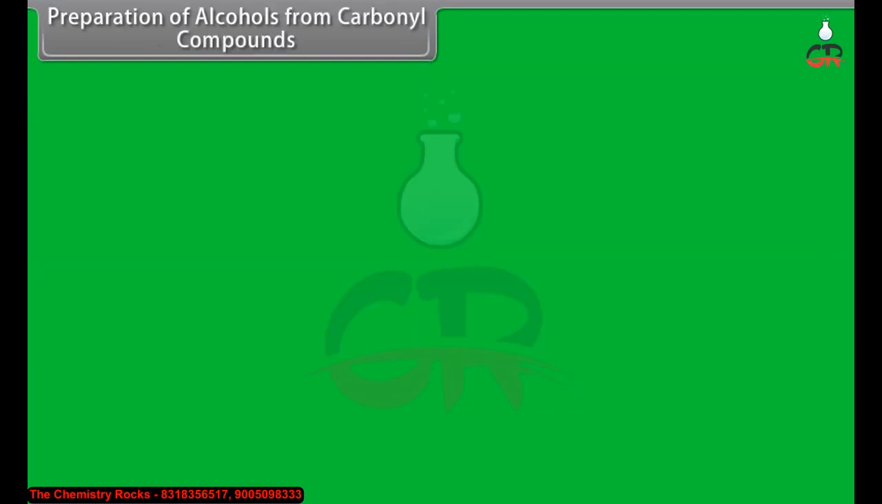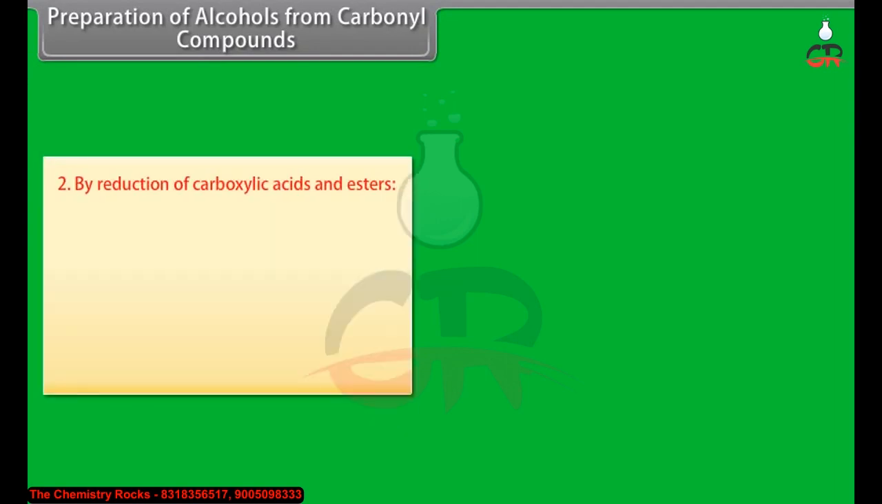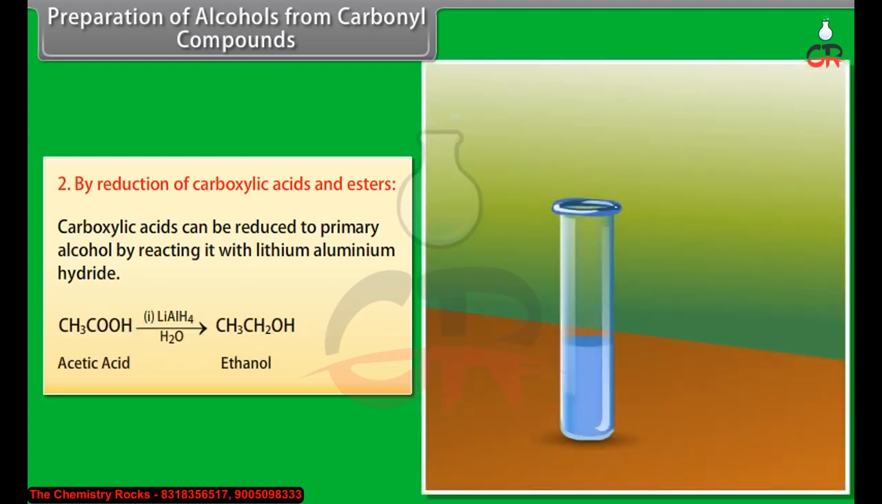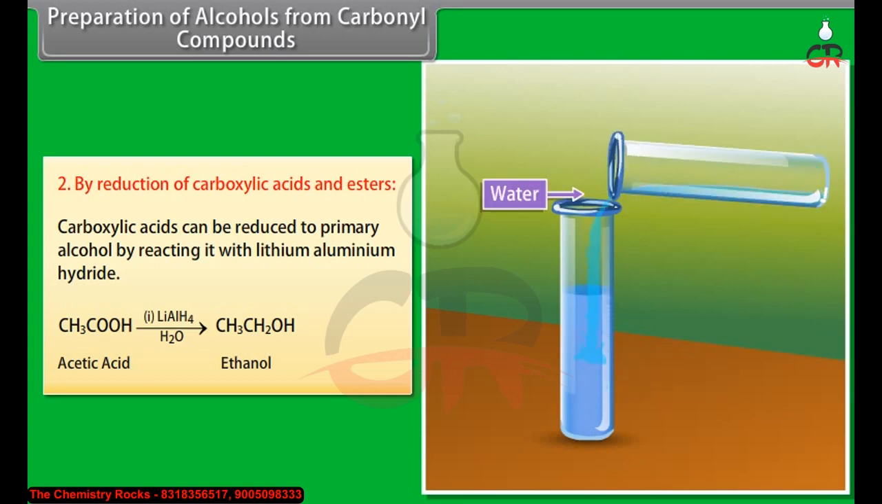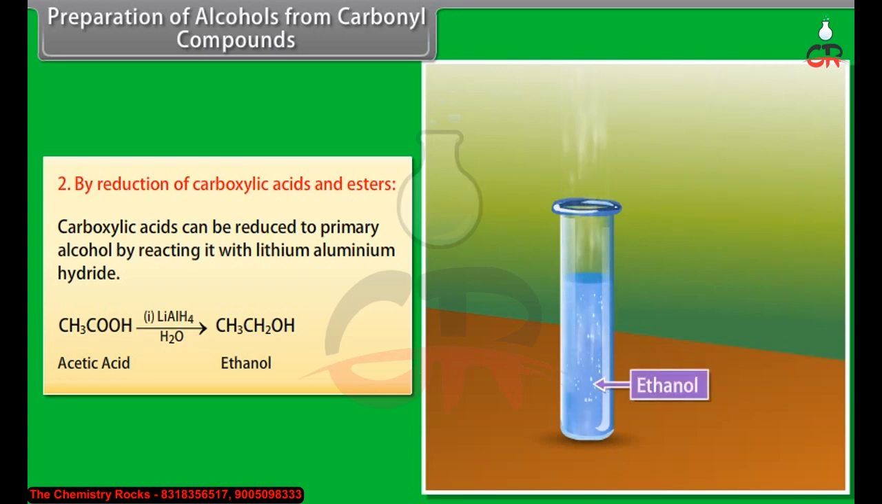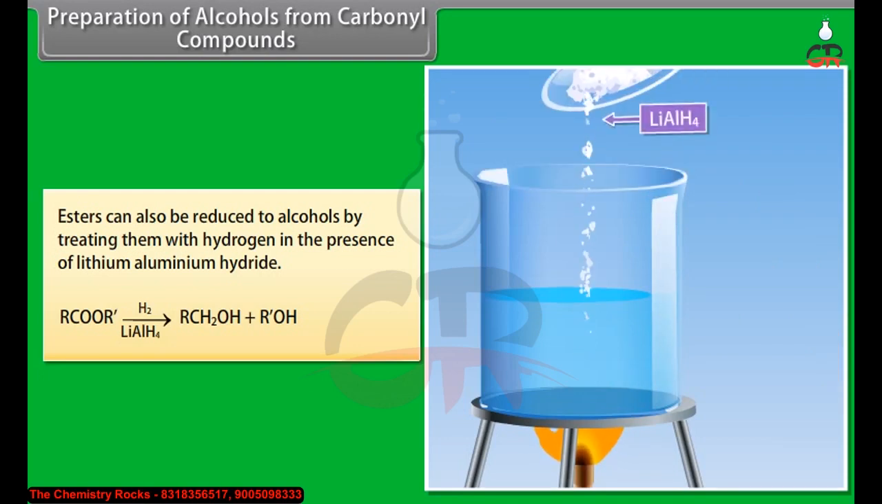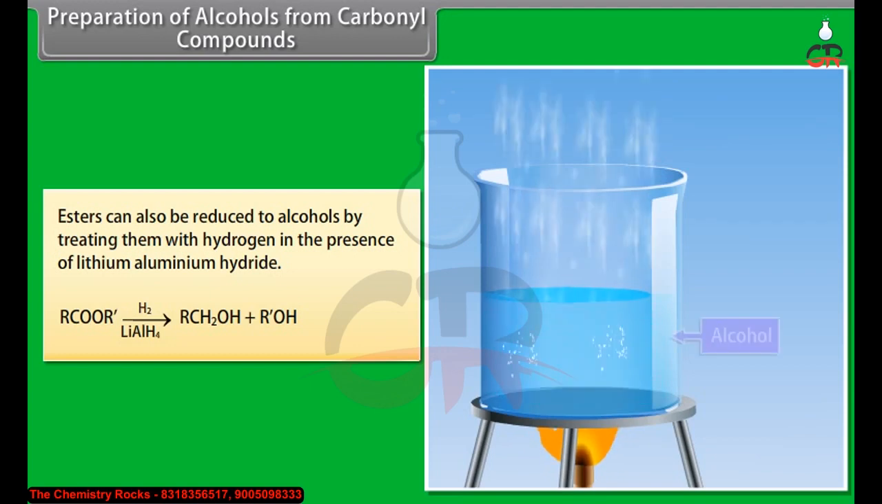Preparation of alcohol from carbonyl compounds by reduction of carboxylic acids and esters. Carboxylic acids can be reduced to primary alcohol by reacting them with lithium aluminium hydride. Lithium aluminium hydride is mixed with acetic acid along with water, which forms ethanol. Esters can also be reduced to alcohols by treating them with hydrogen in the presence of lithium aluminium hydride, which forms alcohol.